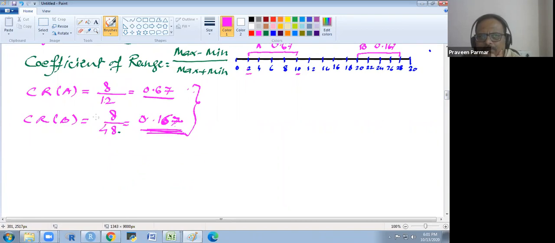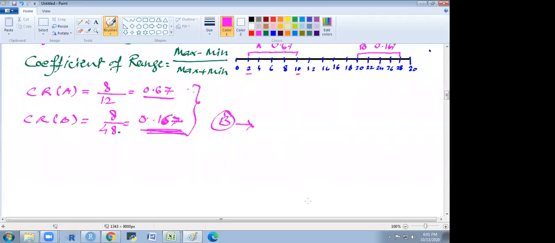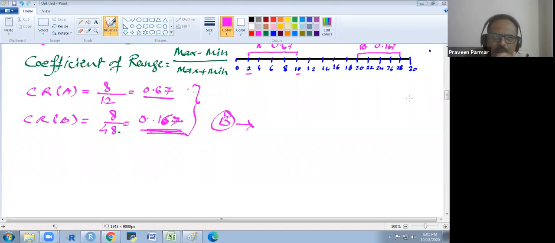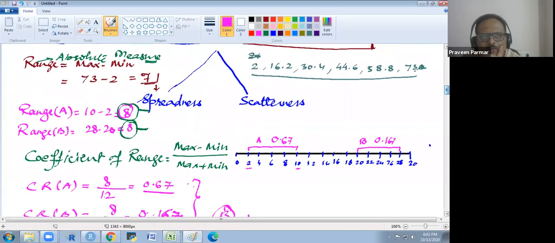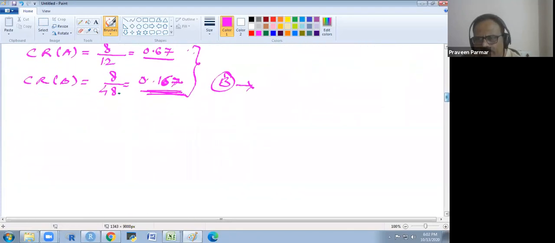Okay, so which company will you select now? The one whose coefficient of range is low. So we will select company B, because this coefficient is from the high value data. The range is the same, but the data is from the high value. Does that make sense to everyone? Yes, sir. So the coefficient is a very important thing in statistics also. Okay, so now this is all about the range.